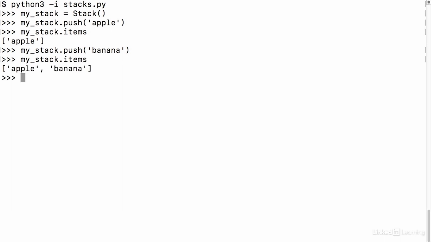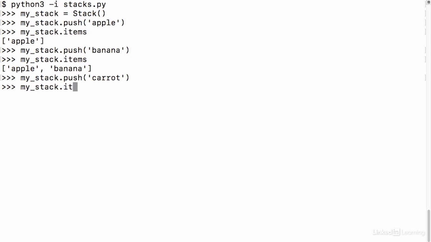It is. And the reason this is the case is because we always consider the right side of the list to be the top of the stack. And we can only add to and remove from the top. So every time we add something else, it's always going to show up on the rightmost side of that list.